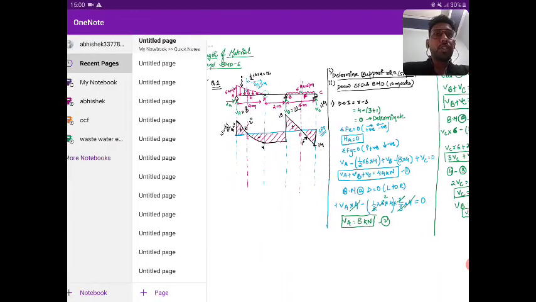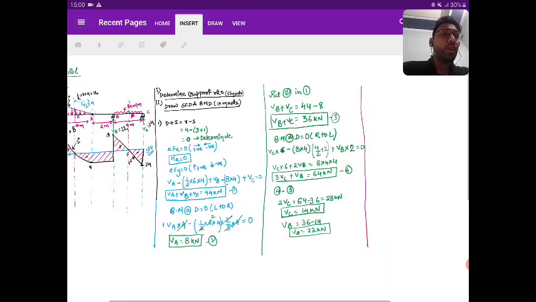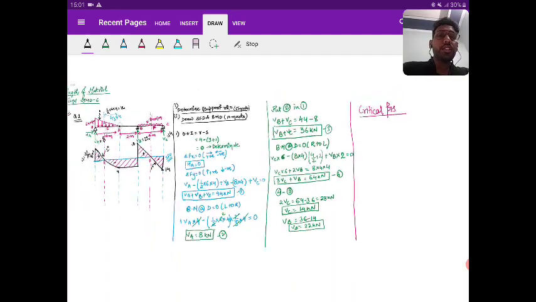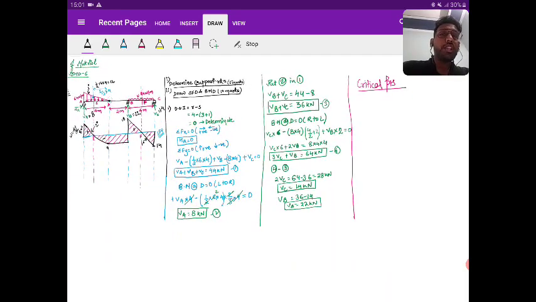See. First of all, what I said, what are the critical points? Start and end of the beam. So what is start and end? That is A and C. Then point where concentrated point load or moment is acting.